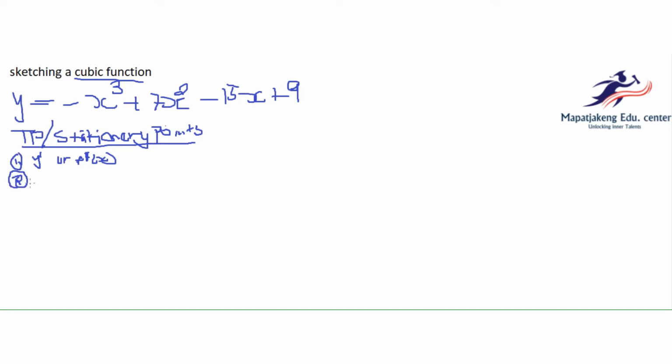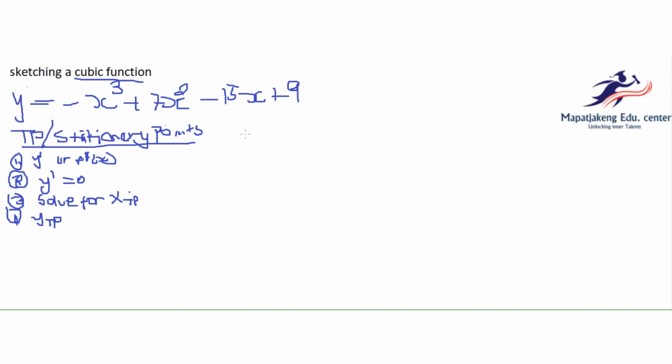After that, the second step, you take the derivative and let it equal 0, and then the third step, you solve for x, and those x values will be the x coordinates of your turning points. After getting the x coordinates, you get your y by substituting x into the original equation. So let's get straight into it.